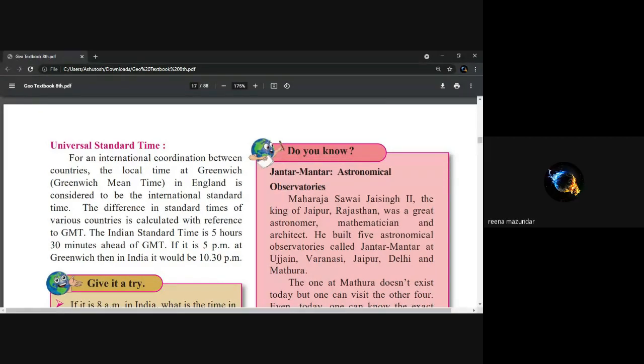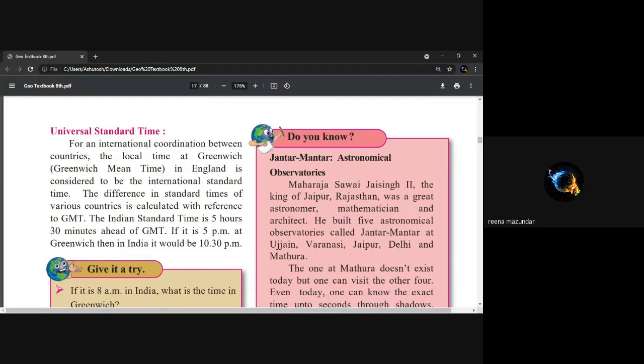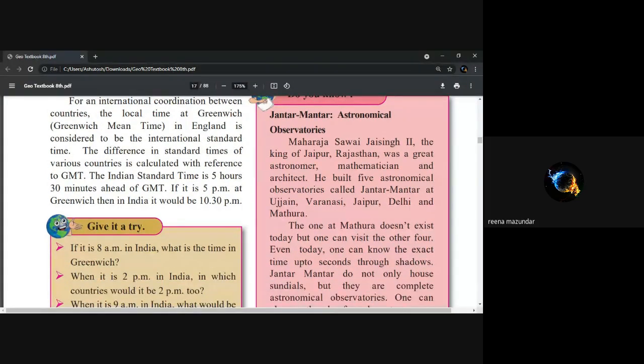What is the difference of Indian Standard Time and GMT, Greenwich Mean Time? Difference between Indian Standard Time and Greenwich Time? Nidhi, yes, ma'am. Ma'am, can I tell? Yes, say. The Indian Standard Time is 5 hours 30 minutes ahead of GMT. Very good. Very good.